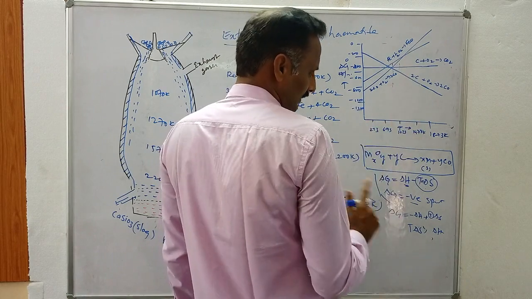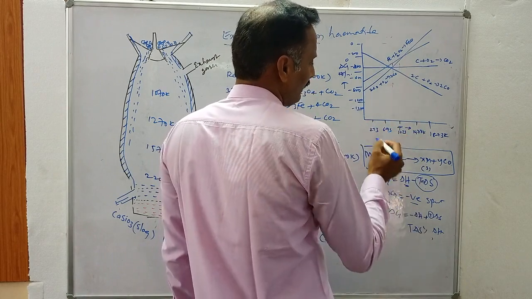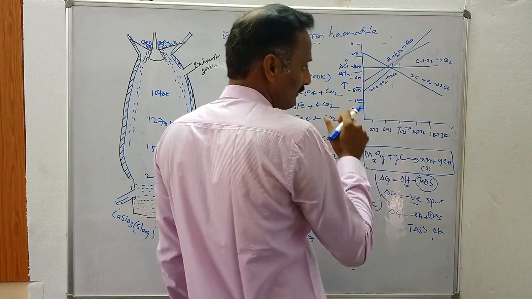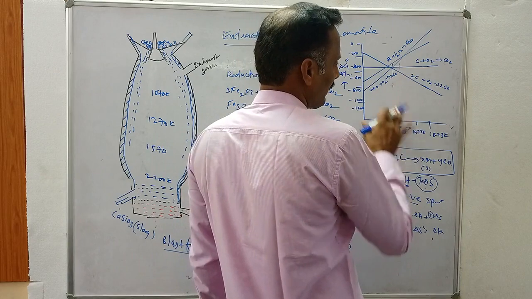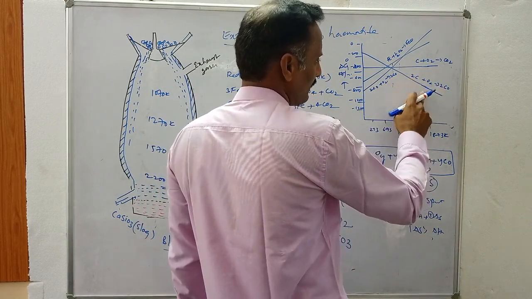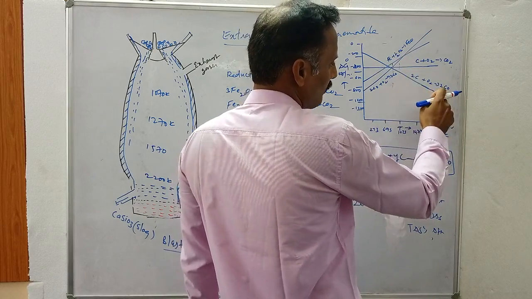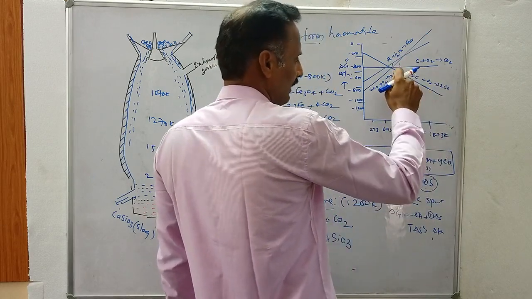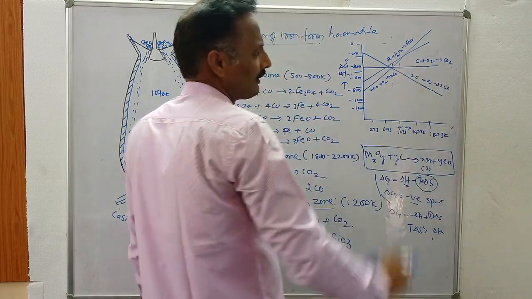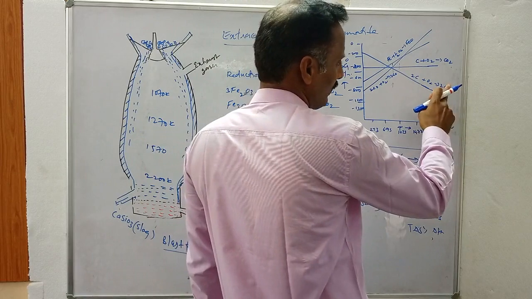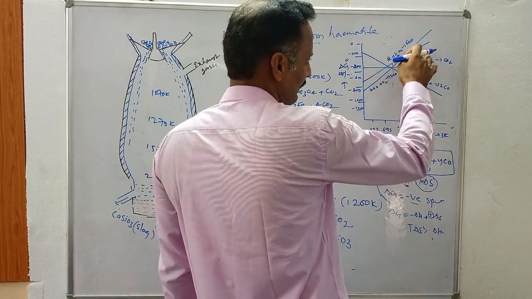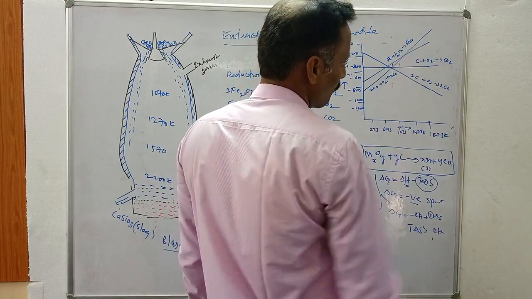In Ellingham diagrams, as temperature increases, delta G becomes more and more positive, and all the curves move upwards. That indicates the metallic oxides are thermally unstable at high temperature, except the carbon monoxide curve. For 2C plus O2 giving 2CO, the curve moves downwards. The carbon monoxide curve is more stable at high temperature. As temperature increases, the stability of carbon monoxide increases, since its entropy is positive. For the metallic oxides the entropy is negative, which is why those curves move upwards.